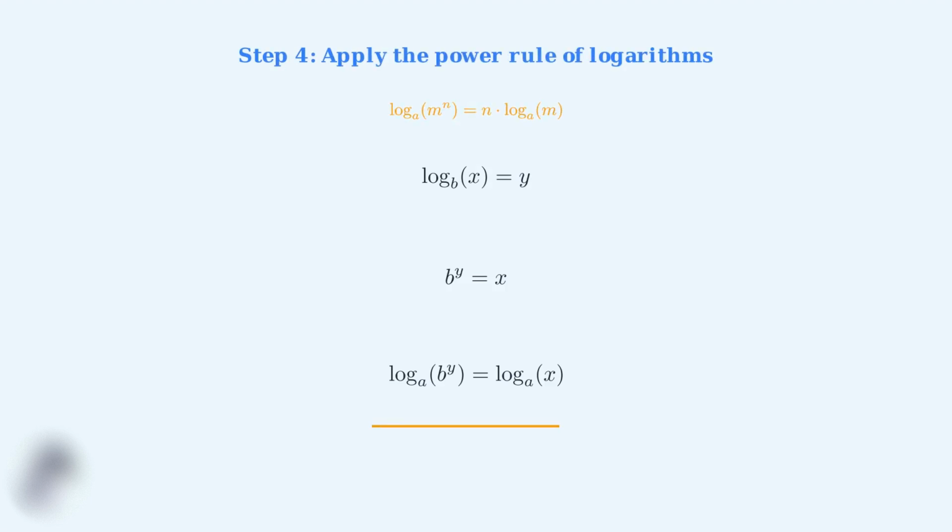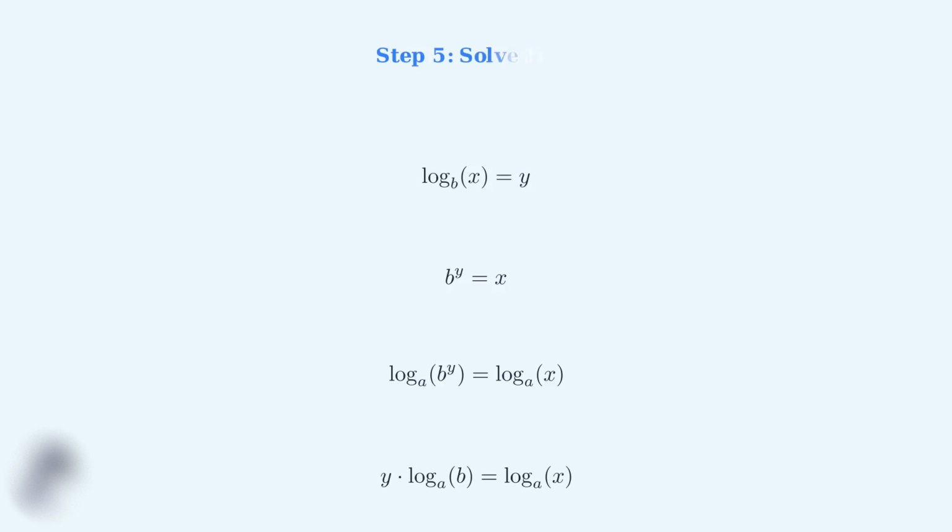We apply the power rule of logarithms, which states that the logarithm of m to the power n equals n times the logarithm of m. Applying this rule to the left side, log base a of b to the power y becomes y times log base a of b. Now we need to solve for y. Since y is multiplied by log base a of b, we divide both sides by log base a of b to isolate y. This gives us y equals log base a of x divided by log base a of b.